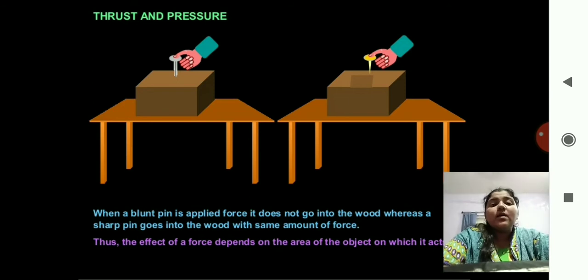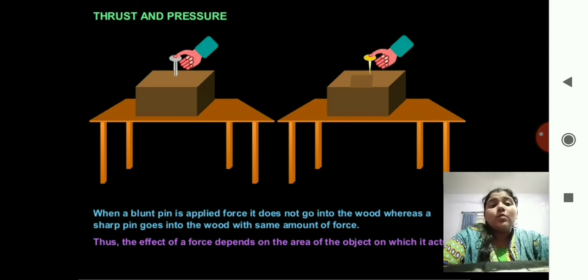When a blunt pin is applied force, it does not go into the wood, whereas a sharp pin goes into the wood with the same amount of force. You can see the two wooden boxes over here. The first picture has a pin with a blunt tip, and the second has a pointed tip. Which one will go faster? The pointed one will pierce into the wood. Thus, the effect of a force depends on the area of the object on which it acts.